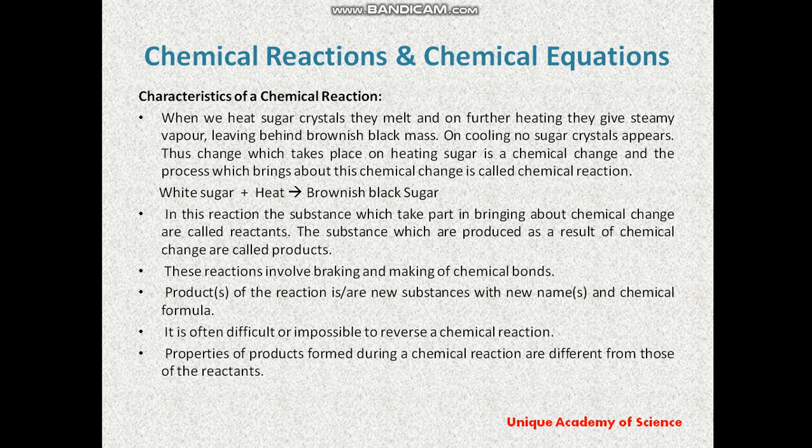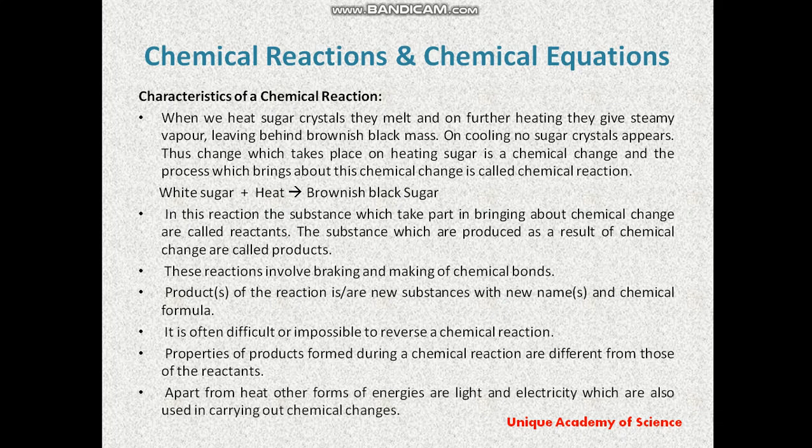The properties of the products formed during a chemical reaction are different from those of the reactants. Apart from heat or other forms of energy, light or electricity are also used in carrying out chemical changes. So this is the first introduction of chemical reaction and chemical equation.